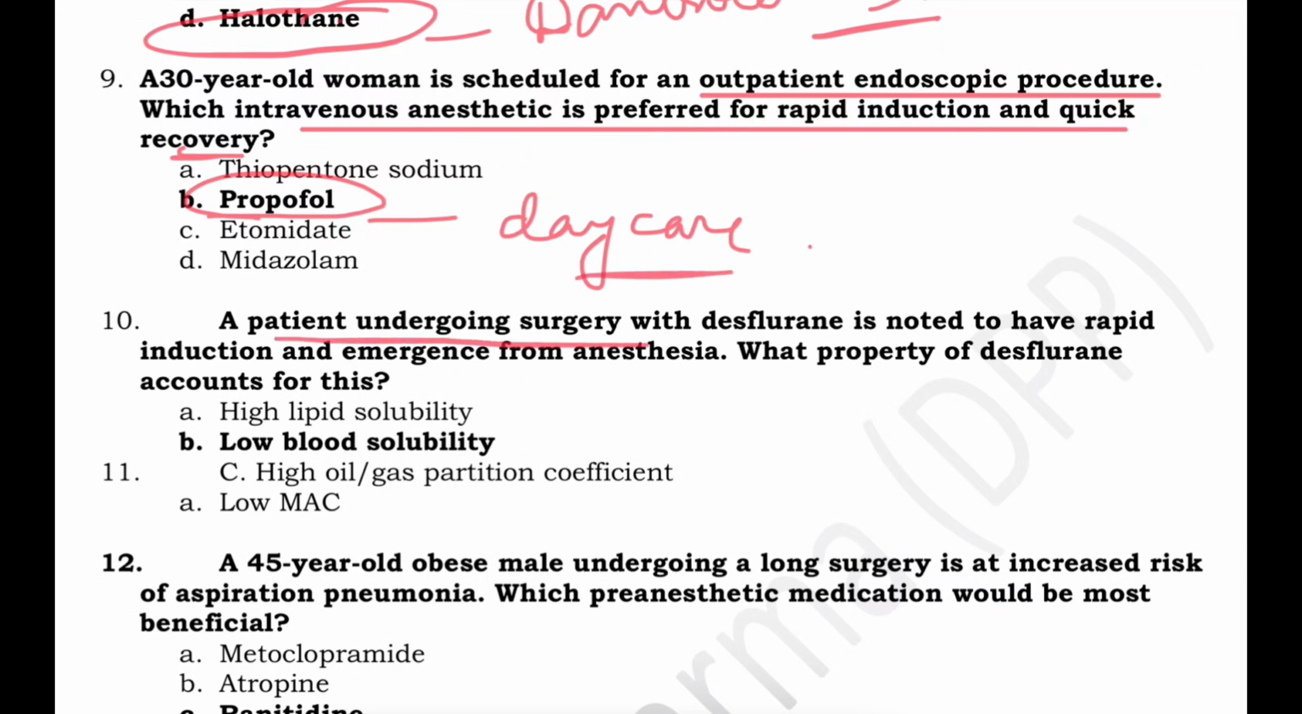A patient undergoing surgery with desflurane is noted to have rapid induction and emergence from anesthesia. So what property of desflurane accounts for this? Rapid induction and emergence from anesthesia is because of the low blood solubility, and as a result the patient is recovering quickly.